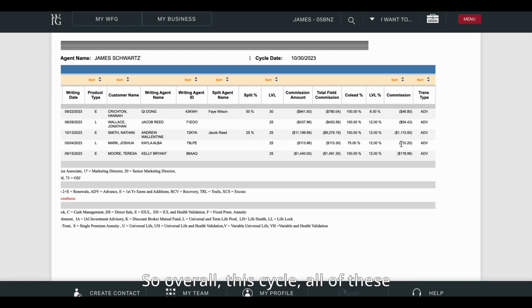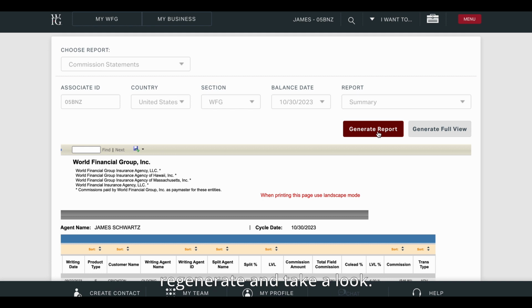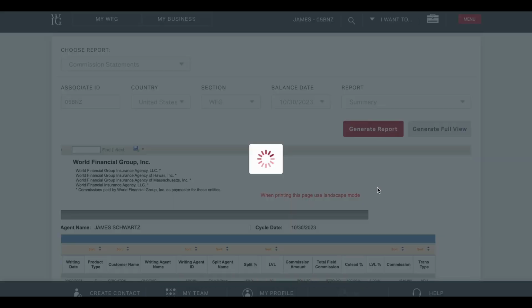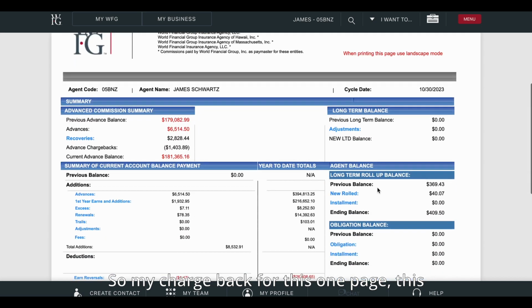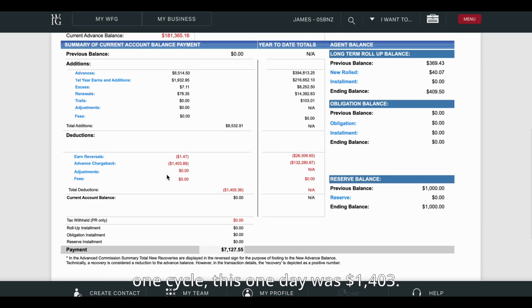So overall, this cycle, all of these chargebacks, that was a pretty big one, added up to this. So I'm going to go back and regenerate and take a look. So my chargeback for this one page, this one cycle, this one day, was $1,403. So you may say, wow, that's quite a bit.